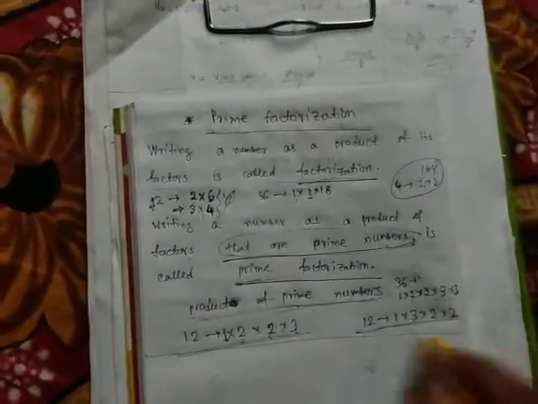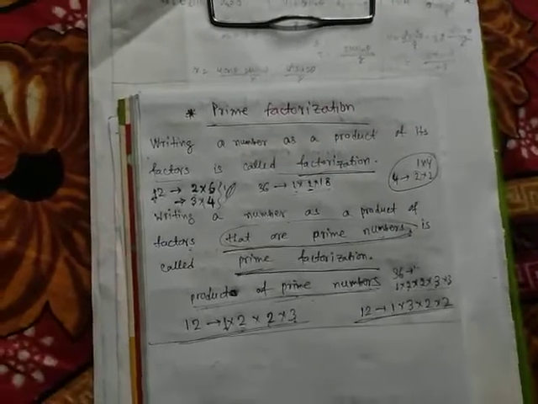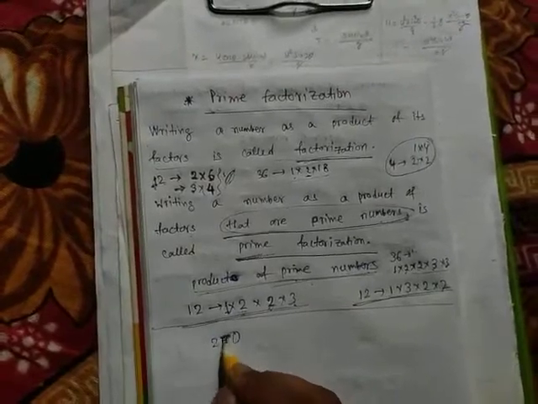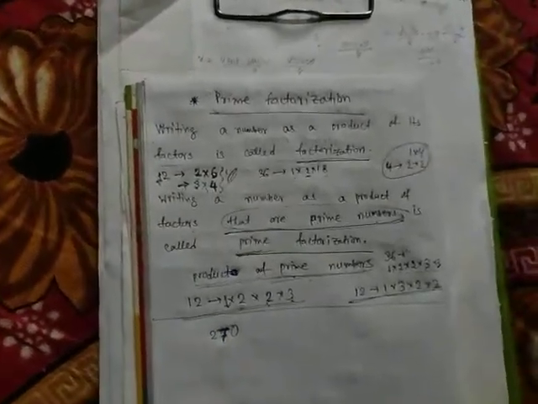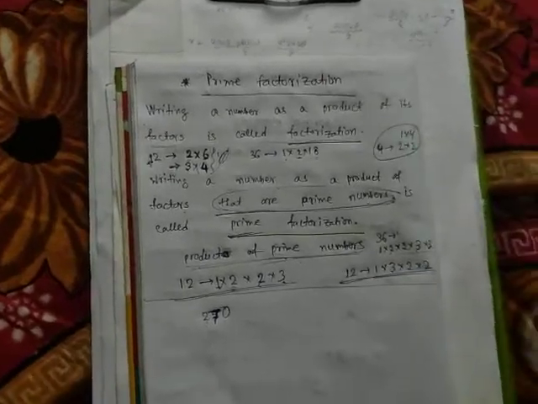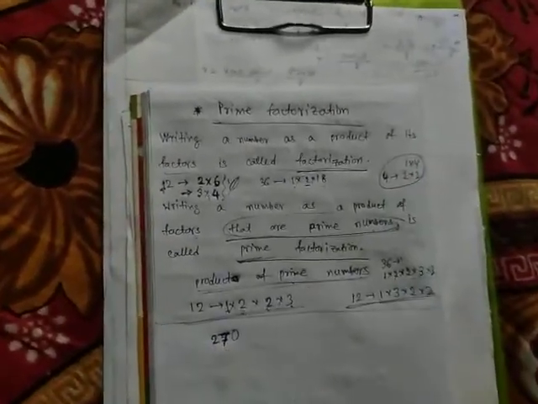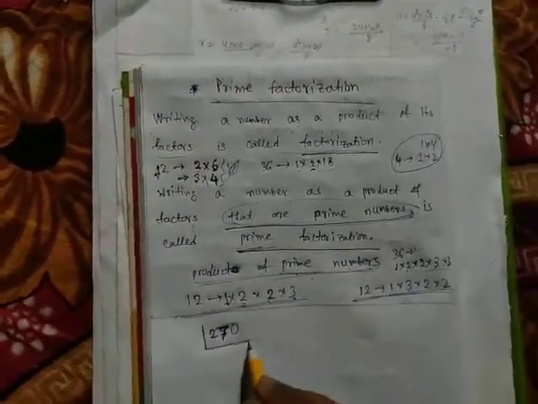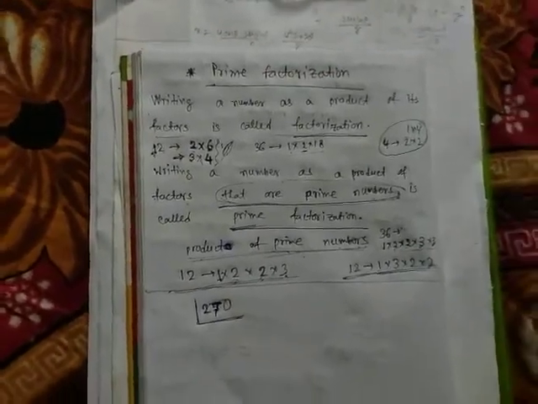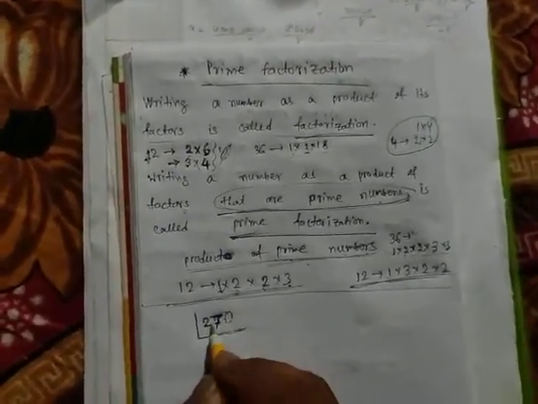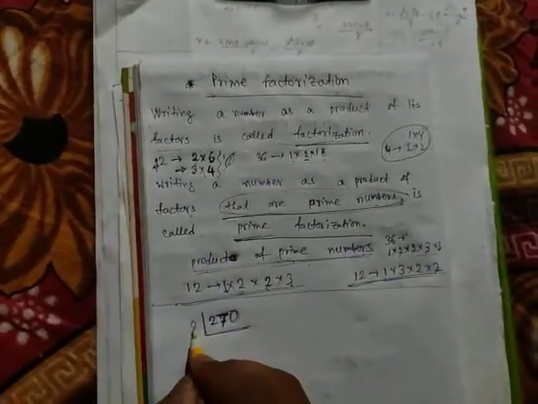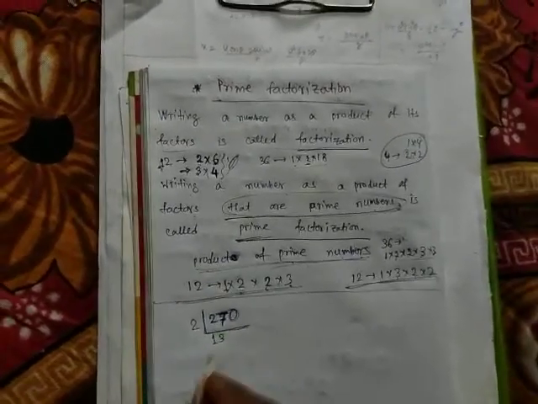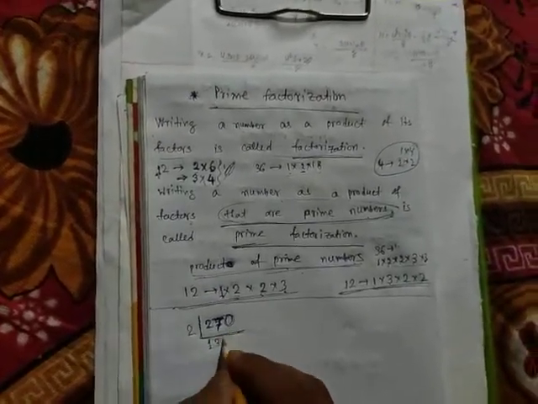You can do it in this way, or I will teach you another easy process. See, suppose you have a number 270. How will you get the factors? Simple process, an important process. Listen, you will divide like this. You learn this method, you can do it very easily. 270 is an even number, so we can divide it by 2. So 2 into 135 is 270.